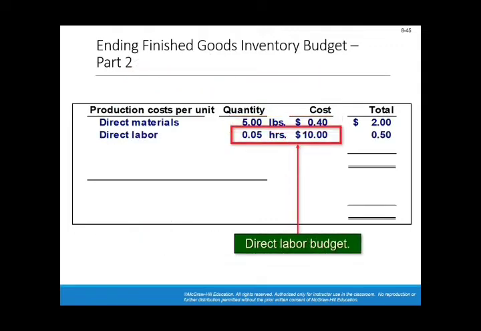So in this slide, they showed us how to compute the $0.5 cost of direct labor per each unit: it requires 3 minutes or 0.05 hours multiplied by $10, which is the hourly wage, and therefore each unit costs me 50 cents.